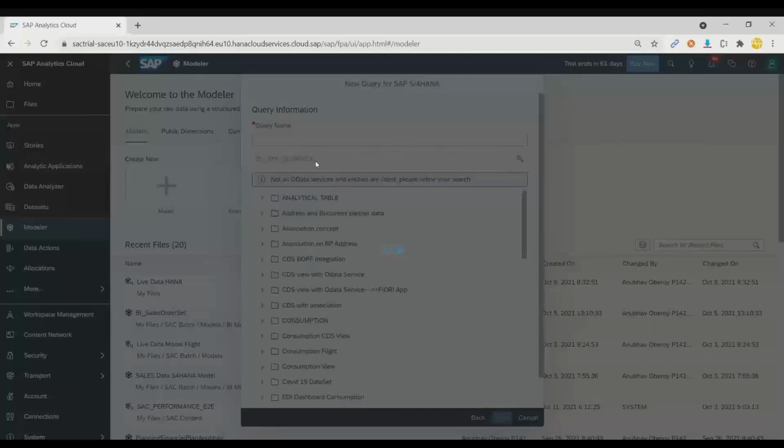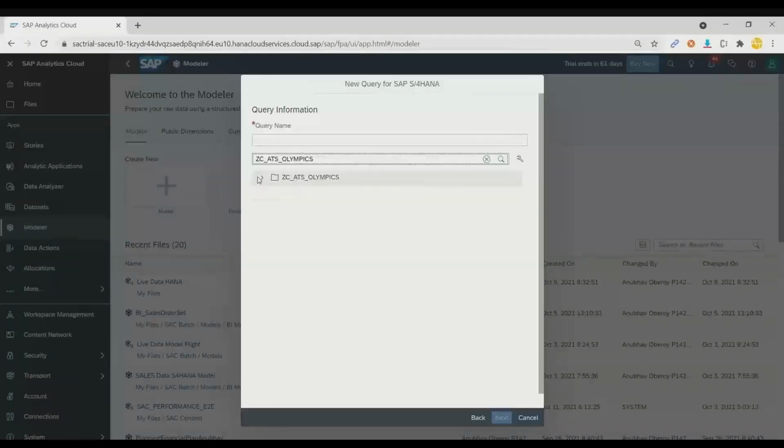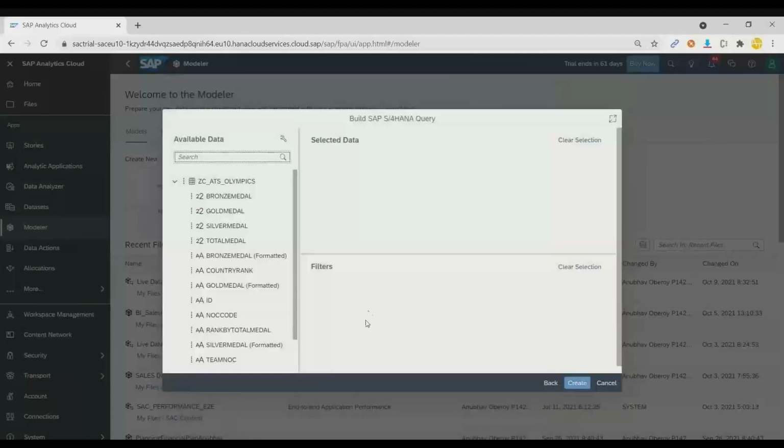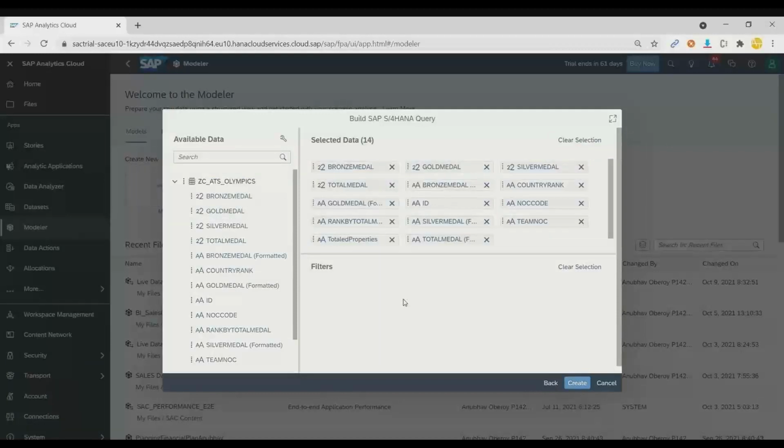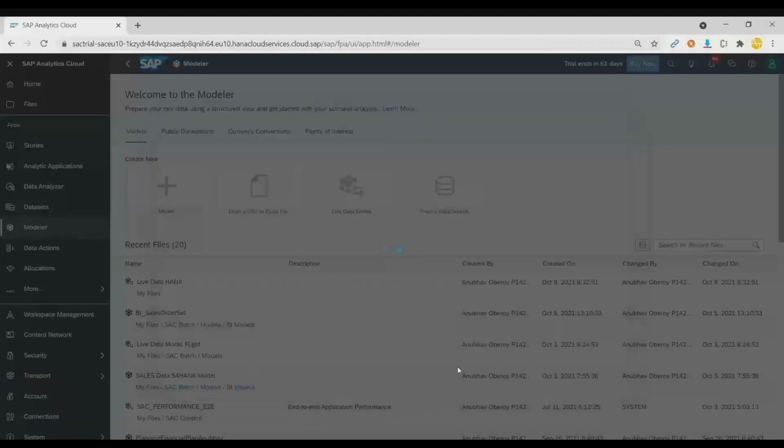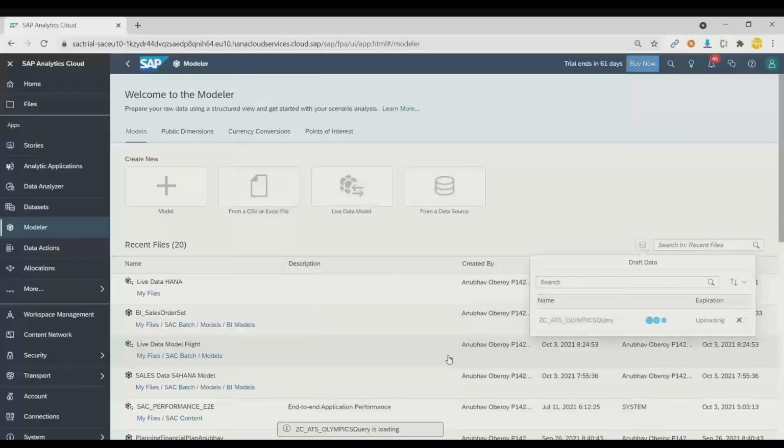So some of you are very new to CDS, data model, S4HANA. Don't worry, we are going to cover all this in our next episode. I will choose our data model, and you can see it has loaded all the data fields like gold medal, bronze medal, total medal, and now I can click on create. So now it is contacting my SAP S4HANA system, the same way you can connect to your BI, BW system in your company. And now I can utilize this data model which I'm creating here.